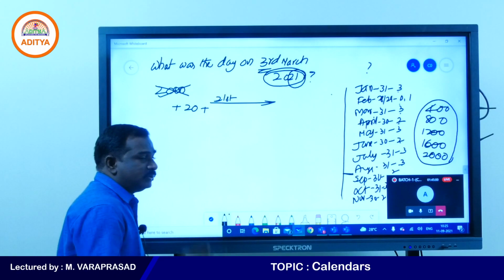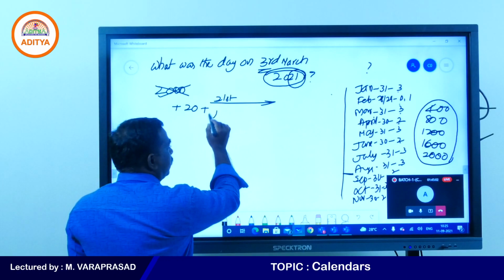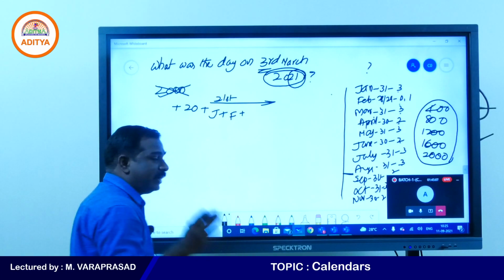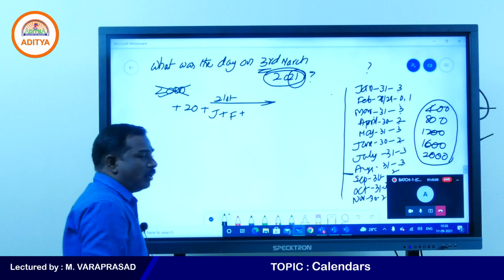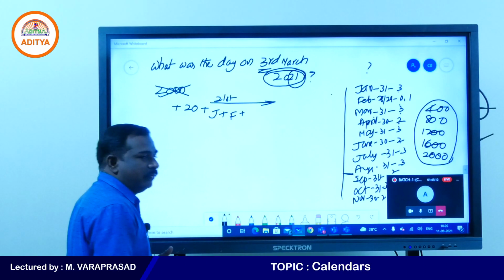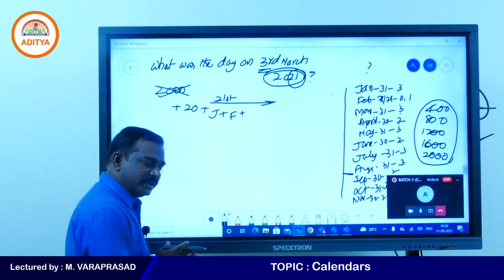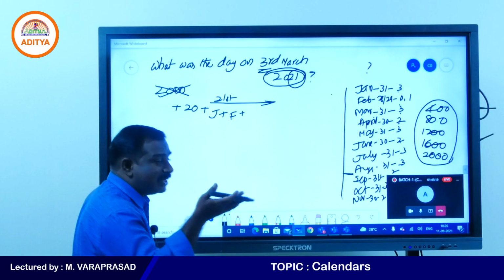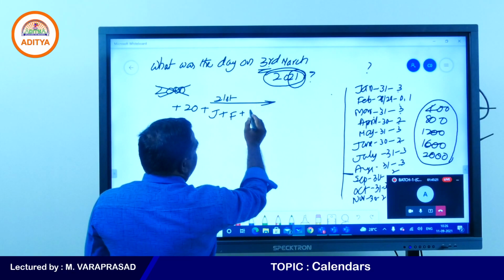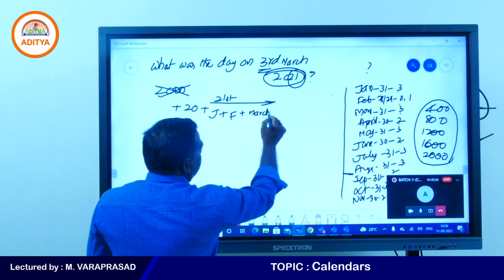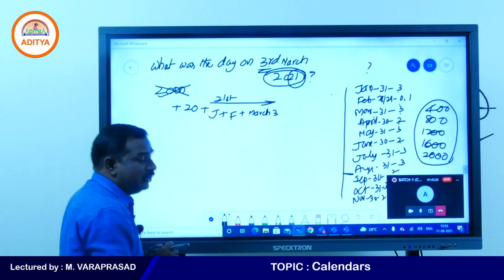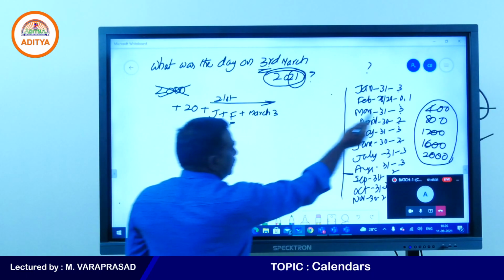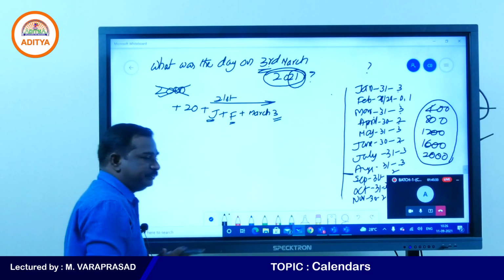If you want to go to March 3rd, first you need to complete January, after that you need to complete February. Somebody asked why we take odd days. You cannot go from January to March directly. We first complete January, 31 days, after that February will come. So when February's 28 days are completed, March will come. March 3rd we are finding. Yes, my students, that is why you need to take the January odd days and February odd days. After that you need to add March 3.